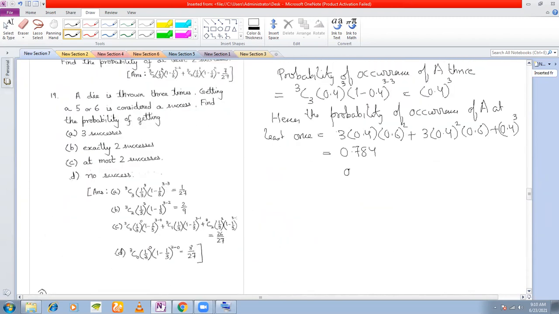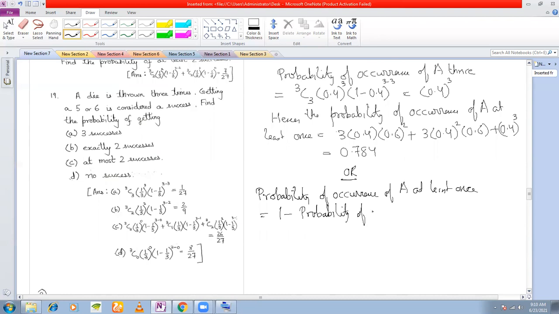See how. We know that the probability of occurrence of A at least once is equal to 1 minus the probability of the complementary event, the probability of non-occurrence of A, right?